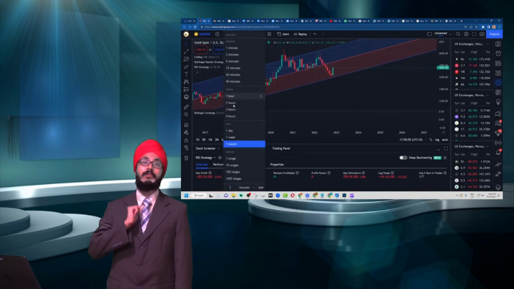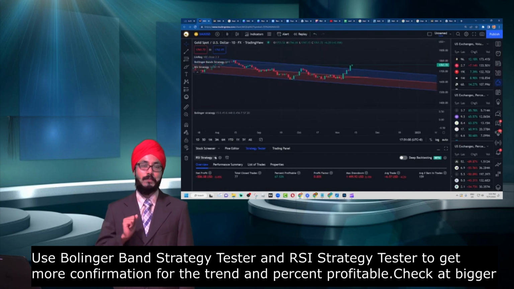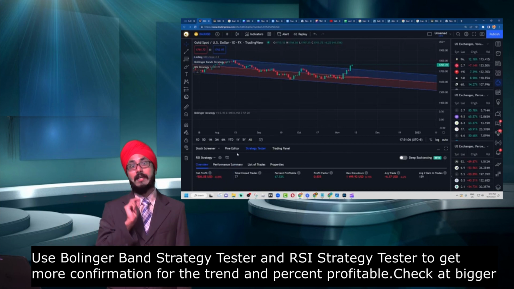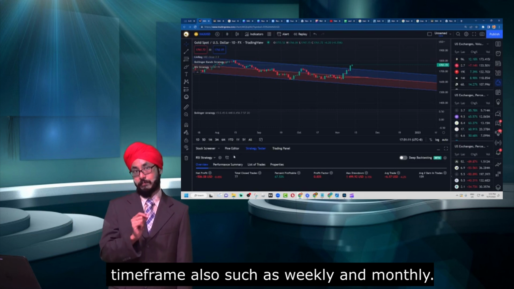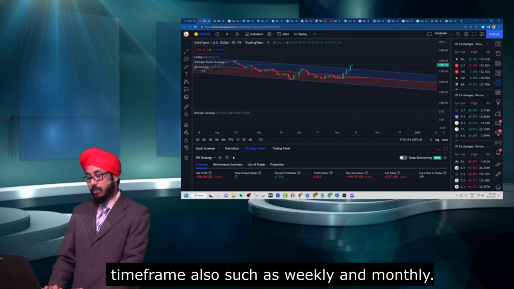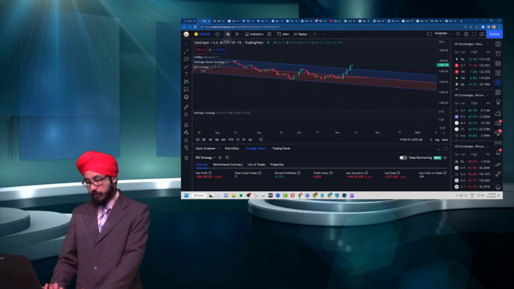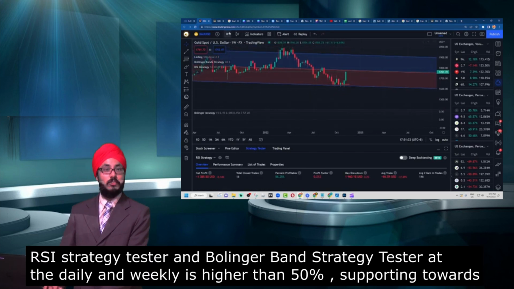We could use the Bollinger Band strategy tester and also the RSI strategy tester. It is important to ensure that these two give a percent profitable above 50%. If we check our daily for the RSI strategy, we see about 67.53%, for our weekly about 56.29%, and for our monthly about 0%.